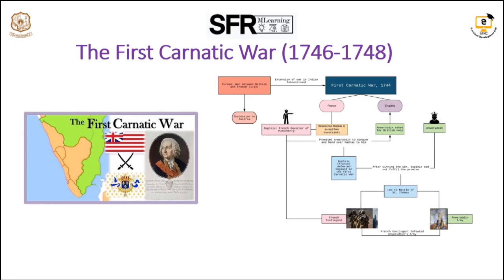A small French army under Captain Paradis defeated the Indian force at the Battle of Saint Thome near the Adyar River in 1746. This battle exposed the critical weakness of Indian armies compared to the European forces. The British attempted to recapture Madras and attack Pondicherry but suffered heavy losses.